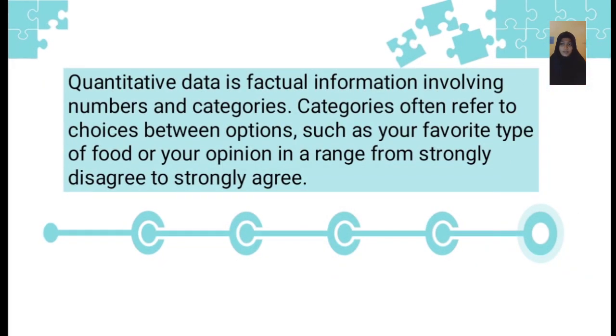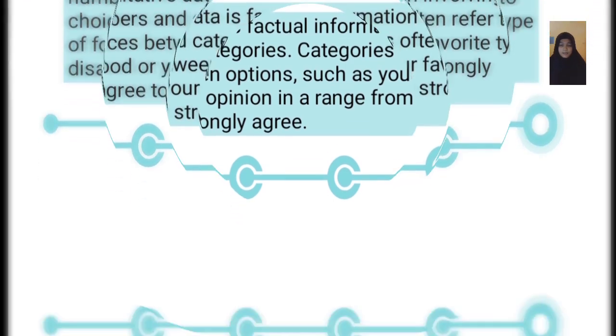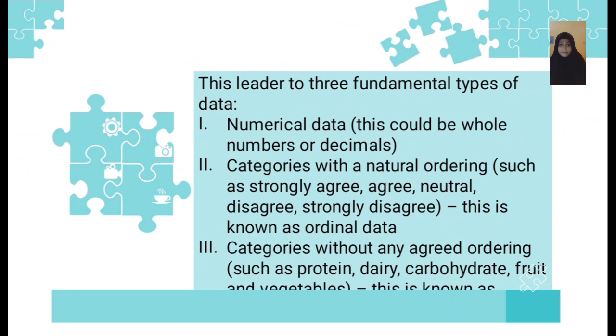Quantitative data is factual information involving numbers and categories. Categories often refer to the choice between options, such as your favorite type of food or your opinion, ranging from strongly disagree to strongly agree. This leads to three fundamental types of data. Number one is numerical data. Two is categories with a natural ordering, and three is categories without any agreed ordering.